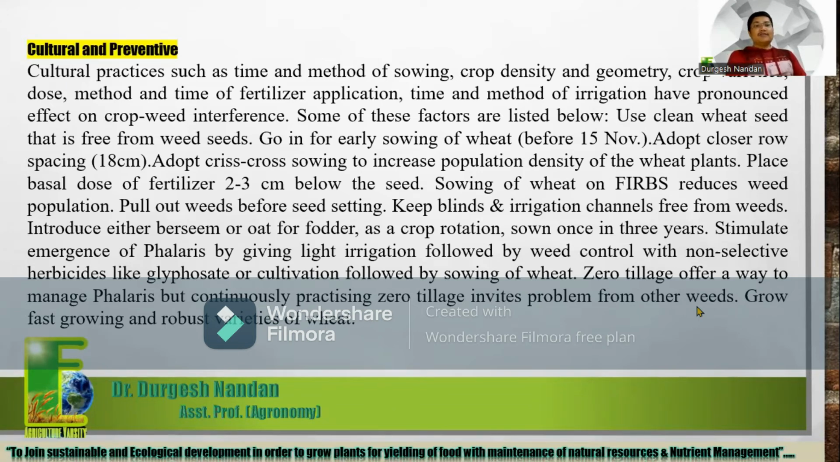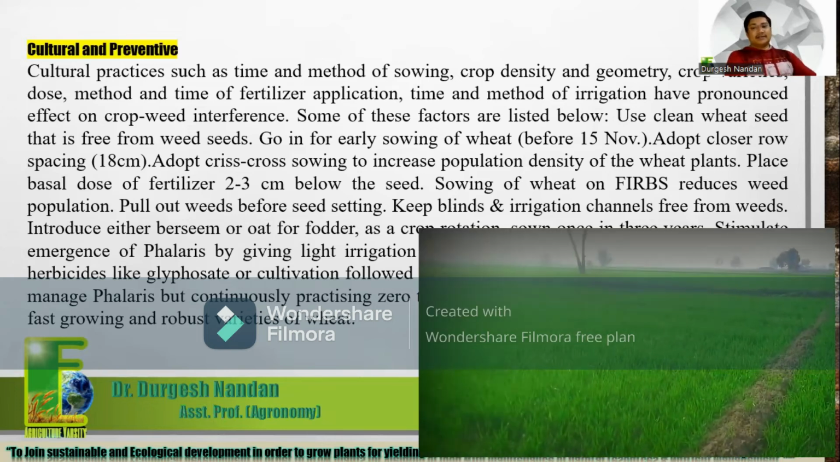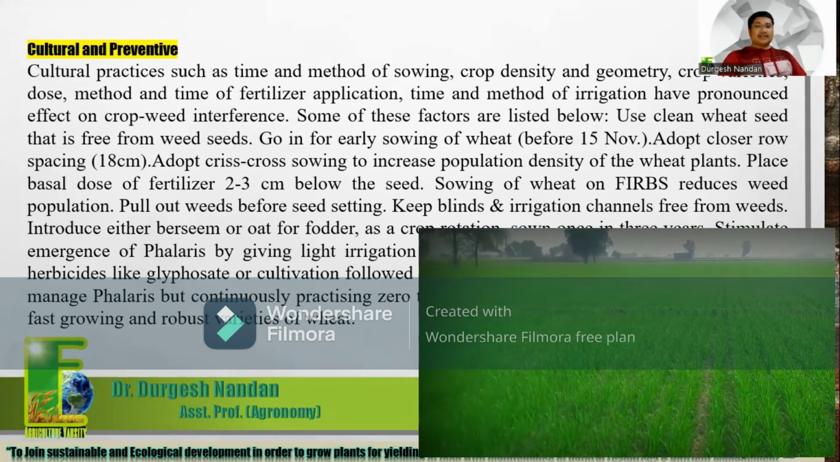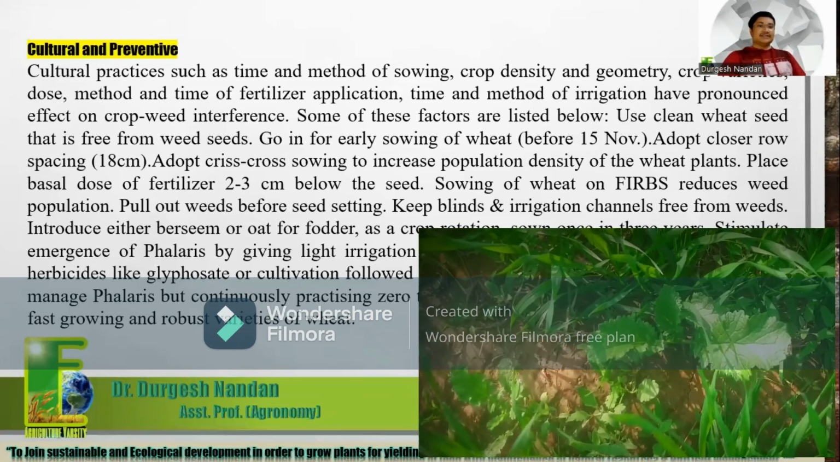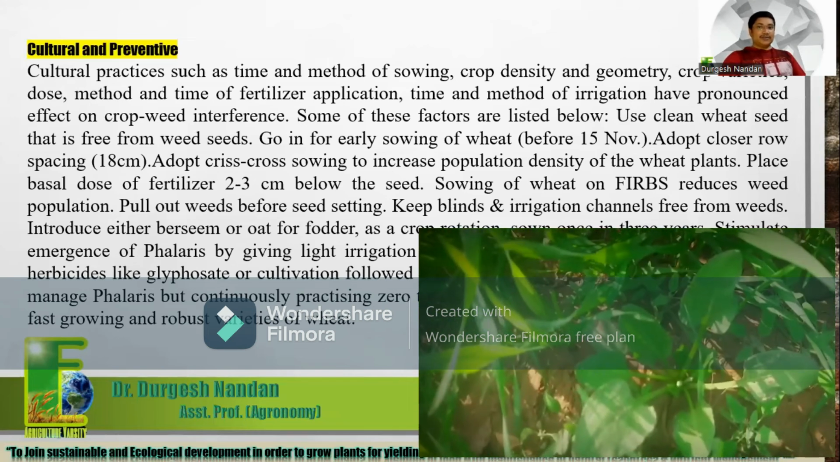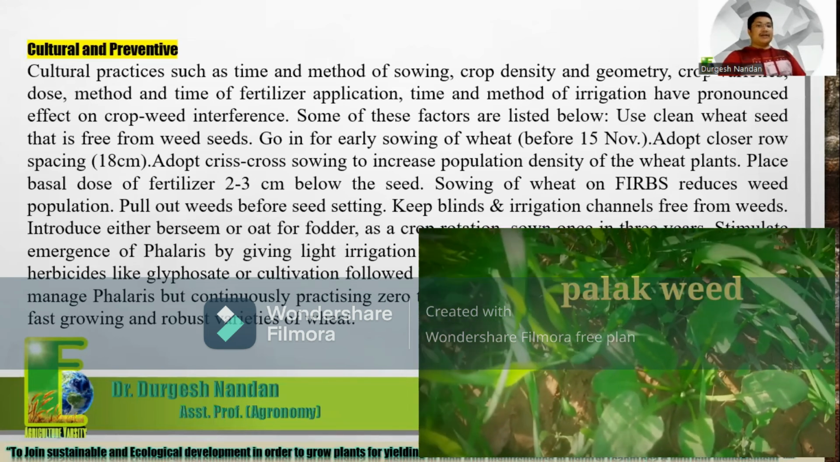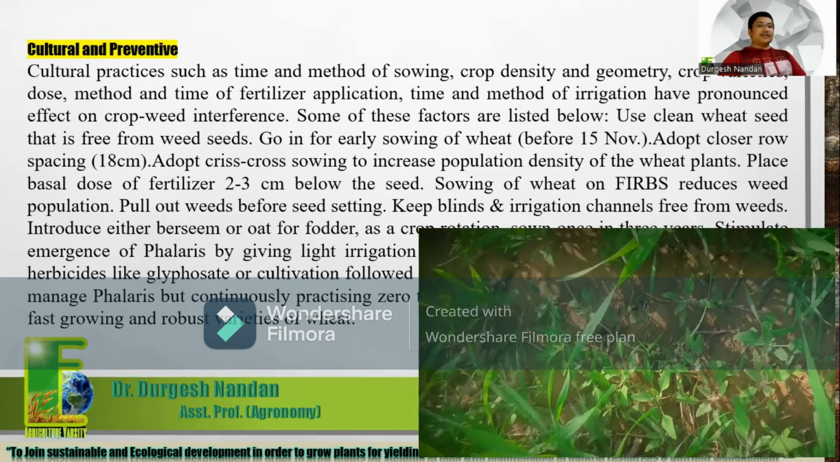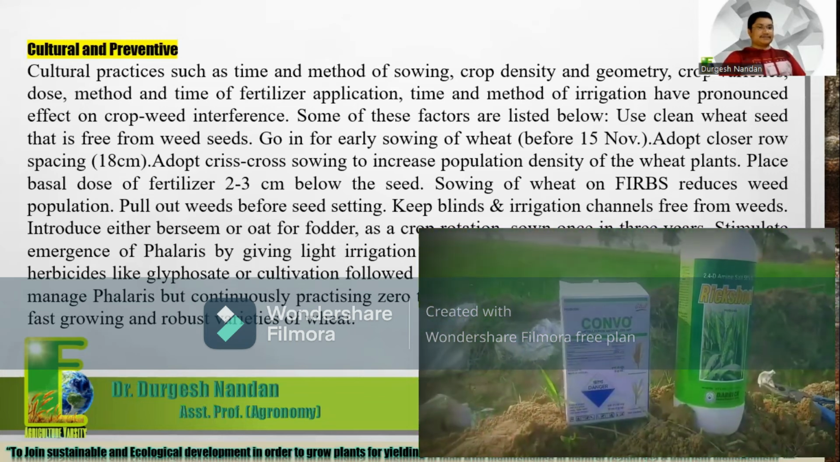So first we should try our cultural practices, our mechanical practices, or use some bio-control agents. And if we are not able to control by any of these methods, then we will prefer chemical control. So cultural and preventive measures are also given. Cultural practices such as time and method of sowing, crop density and geometry, crop varieties, method and time of fertilizer application, and time and method of irrigation have a pronounced effect on crop-weed interference.